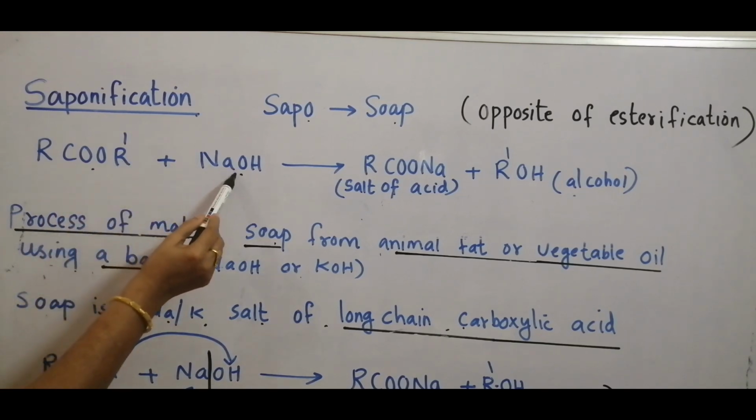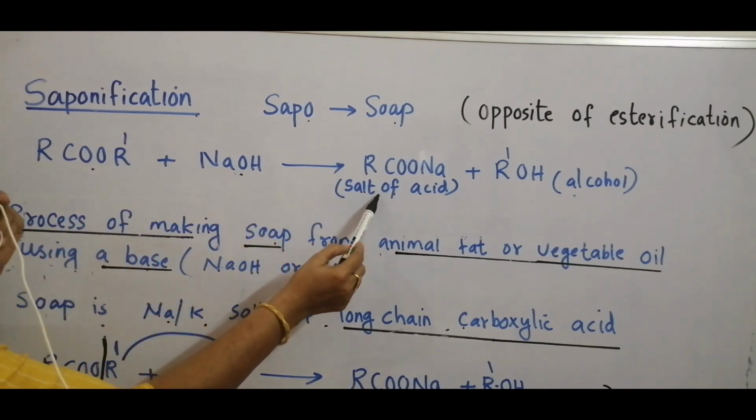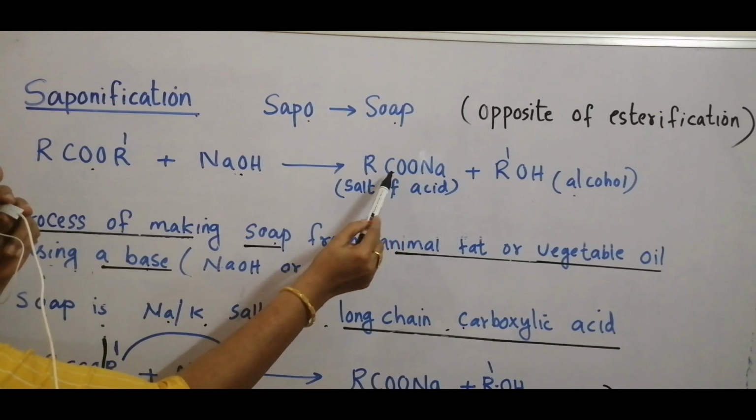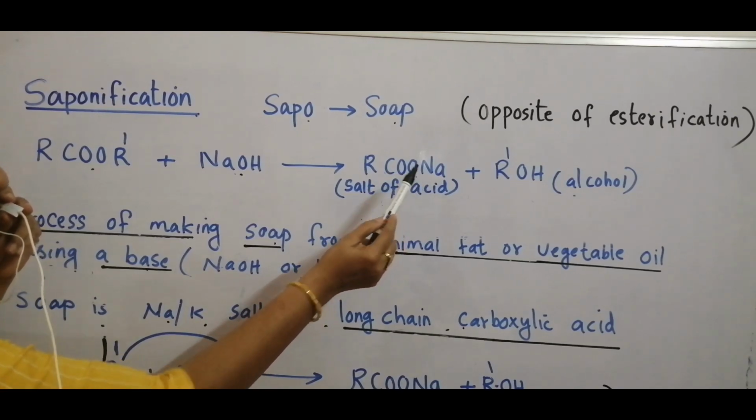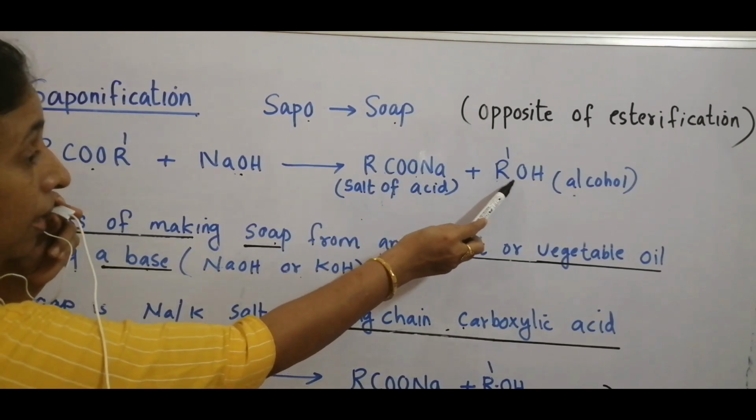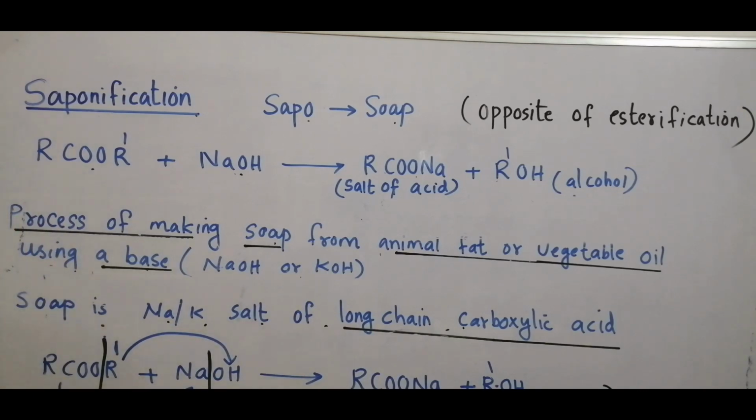The esters are converted to sodium salt of carboxylic acid and an alcohol. So, the products are the salt of acid and alcohol.